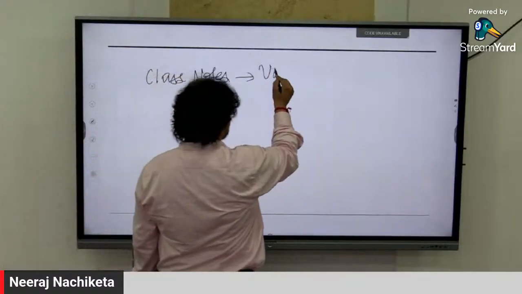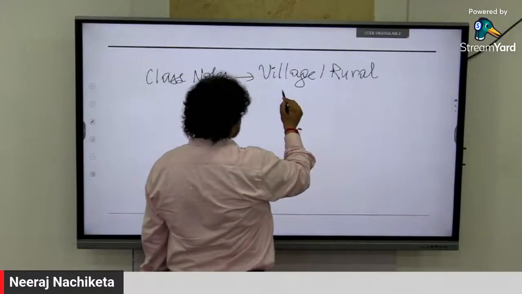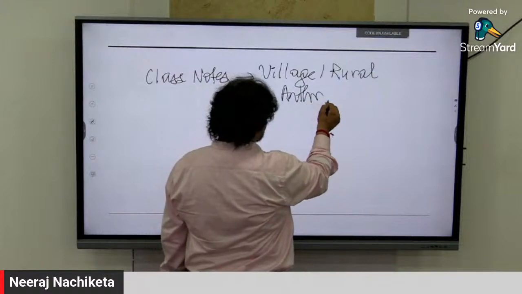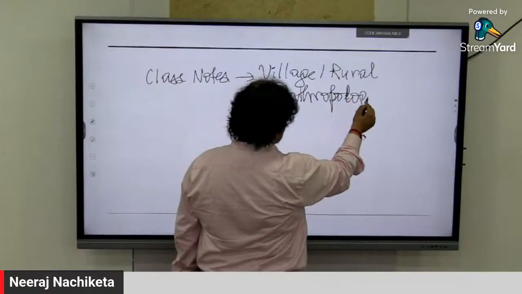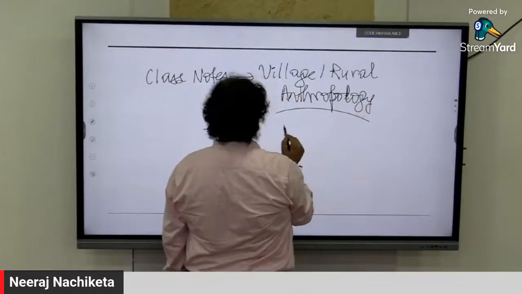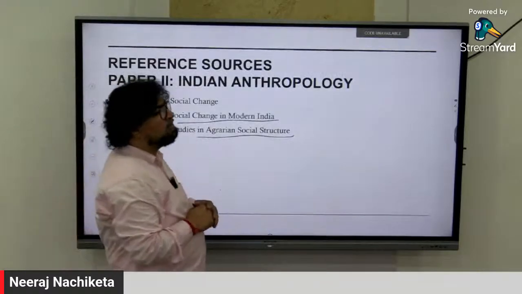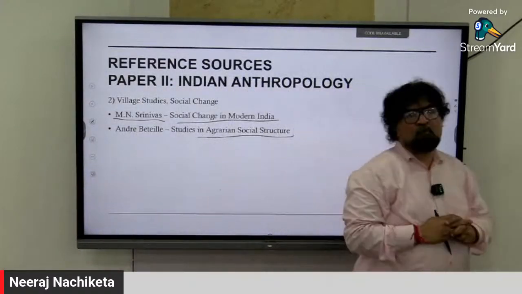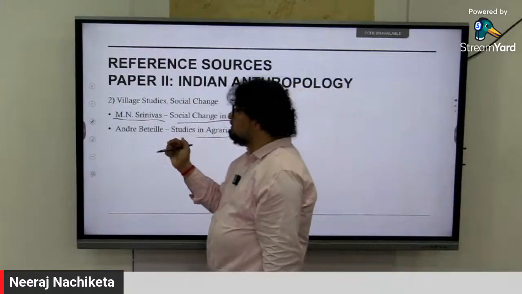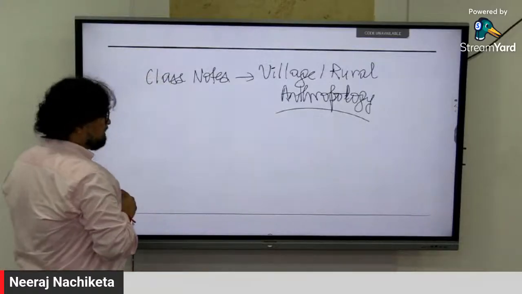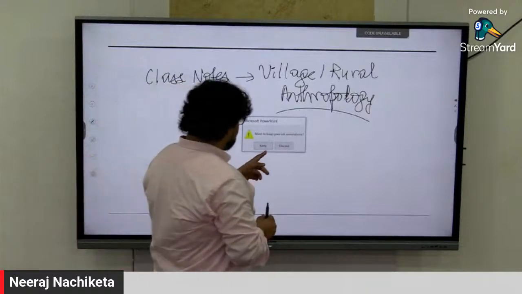This village or rural part is a part of anthropology, right? In terms of agrarian society, right? This part I'll connect with that. You have to connect this, so you don't require so many specialized notes. But the MN Srinivas theory part we will be studying, and that is where UPSC is asking questions. A question is coming here, and I'll show you one more thing.